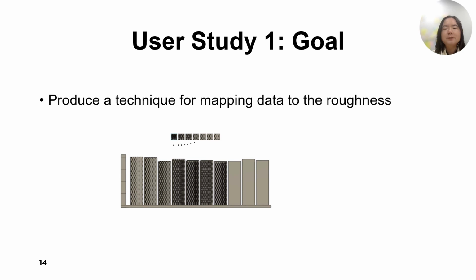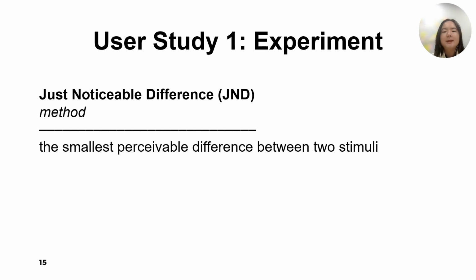The aim of our first user study was to produce a technique for mapping data to roughness that can be replicated through accessible 3D printing techniques. To achieve the goal, we ran a just noticeable difference experiment. Our senses, such as touch, have limits on the minimal perceived differences in a rough surface. These minimal differences are called just noticeable differences. Understanding these minimal perceivable differences informs how many data classes we can effectively map using a rough surface channel.